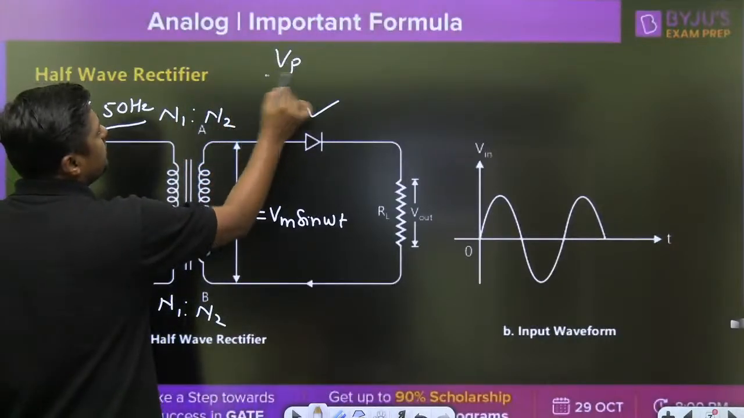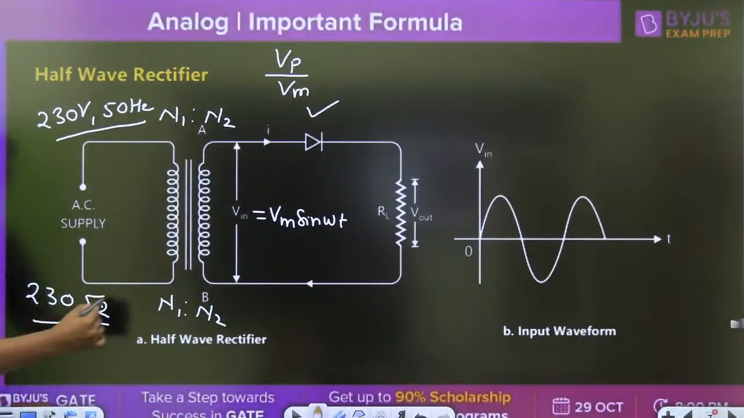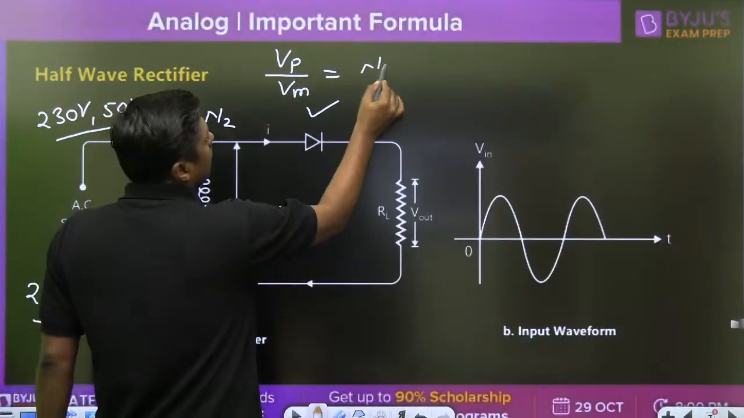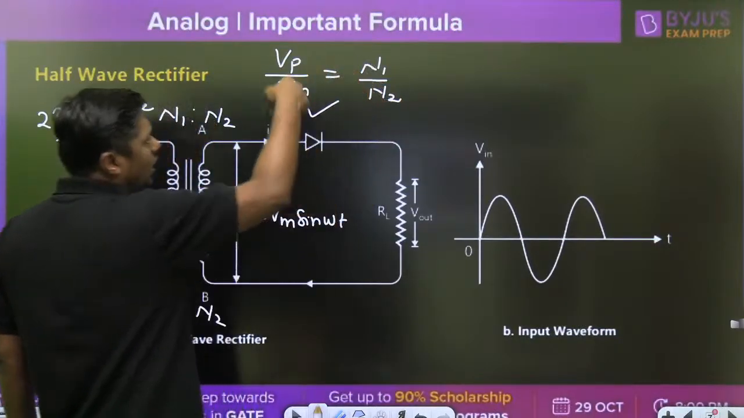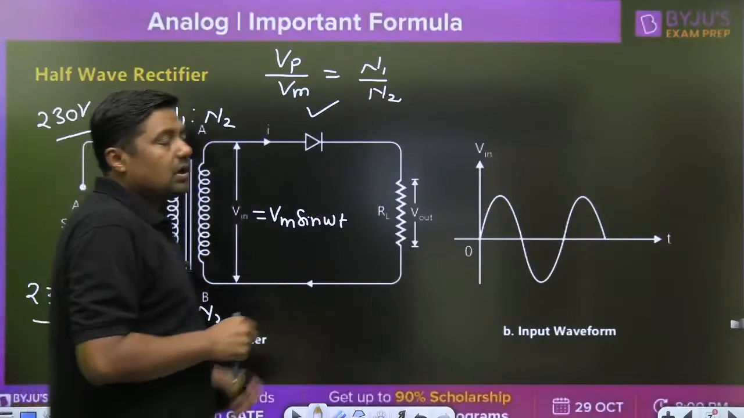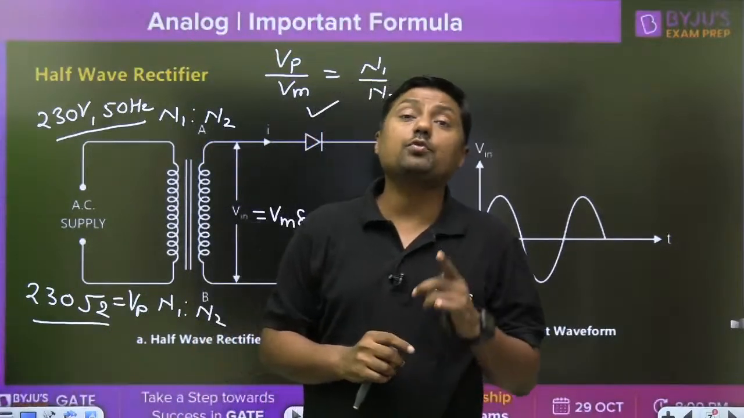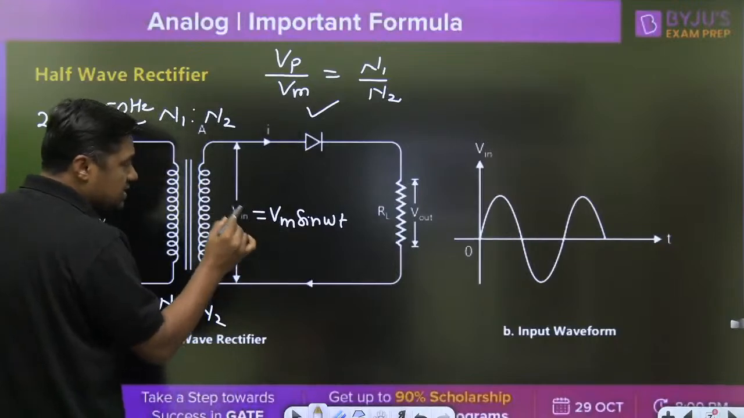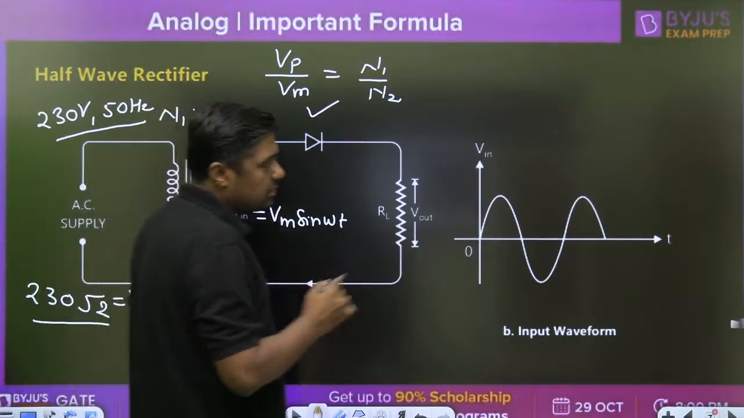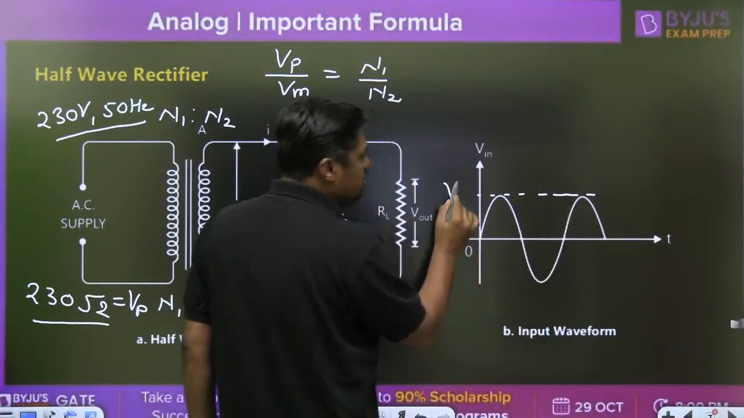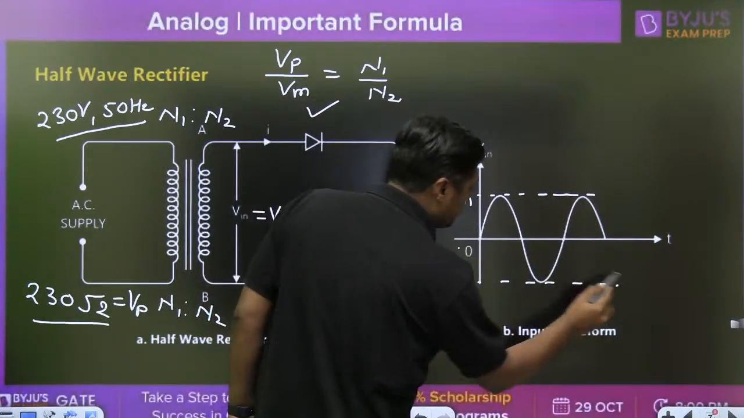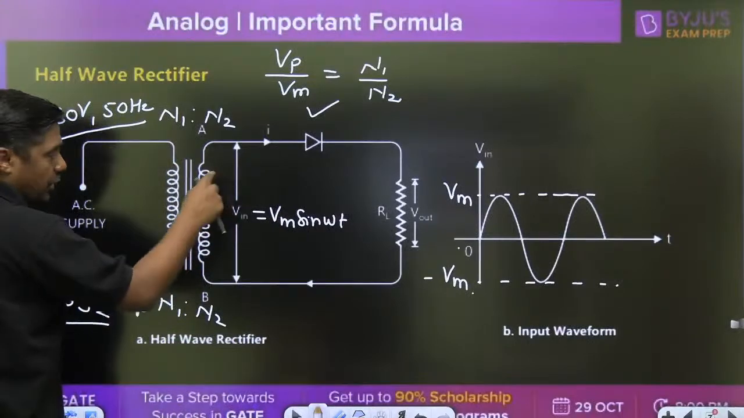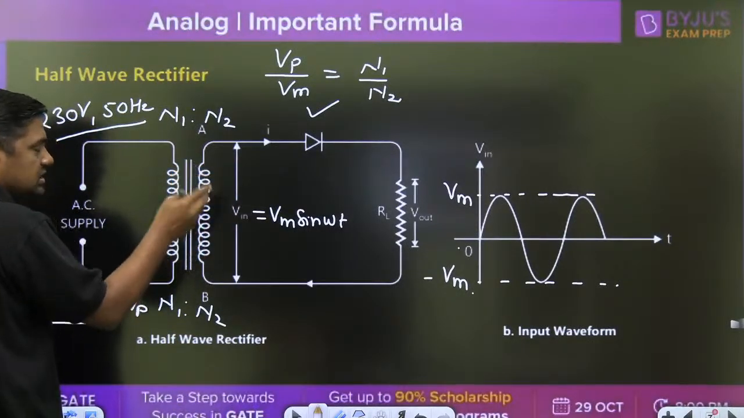Remember that Vp by Vm, where Vp is the peak value on the primary side and Vm is the peak value on the secondary side, equals N1 by N2. First of all, get the value of Vm, because all the formulas will be in the form of Vm only. That is the input we are giving, at this point on the secondary side of the transformer. The peak value of this input is Vm, 0 and minus Vm.